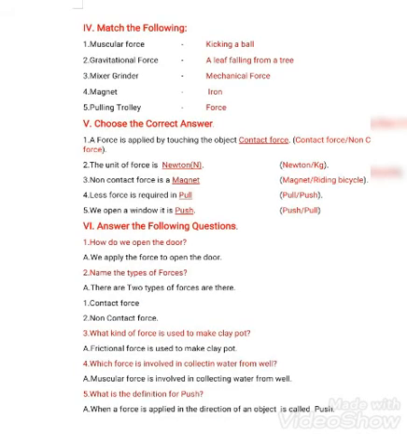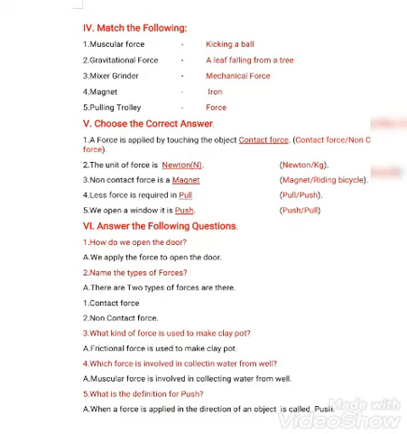Fourth one, match the following. Muscular force. What is the example for muscular force? Kicking a ball, riding a cycle are examples of muscular force. Gravitational force, for example, a leaf falling from a tree. If you take any object in your hand and leave it, it reaches the ground. It attracts the object. That is nothing but the gravitational force.